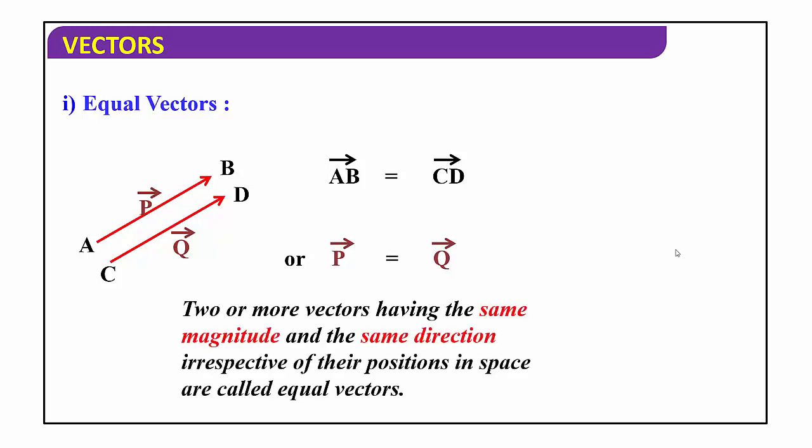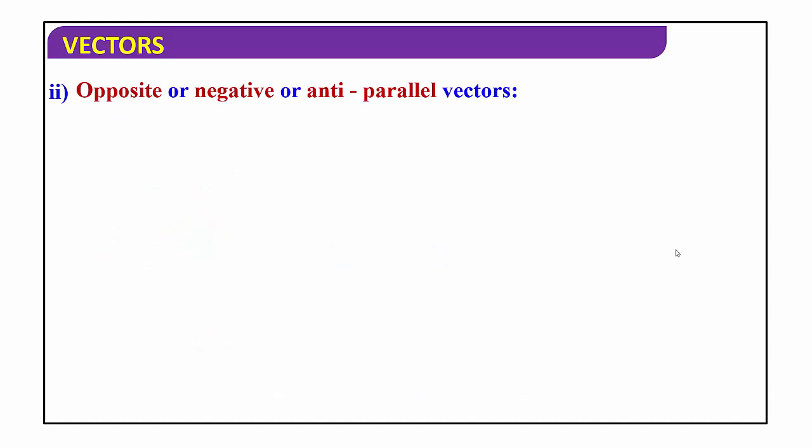So here equal vectors means two or more vectors having same magnitude and same direction irrespective of their positions in space. If two vectors are having same magnitude and same direction, then we are going to call it as equal vectors. Then second one, opposite or negative or anti-parallel vectors.